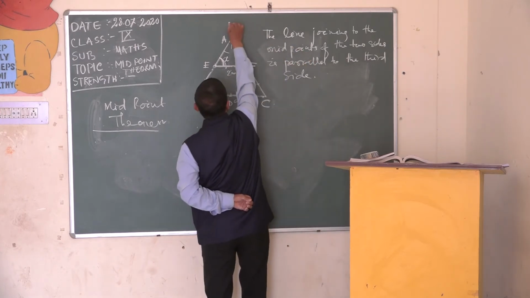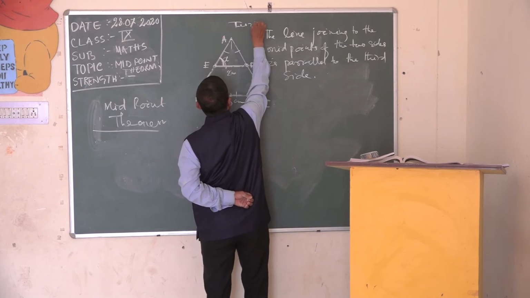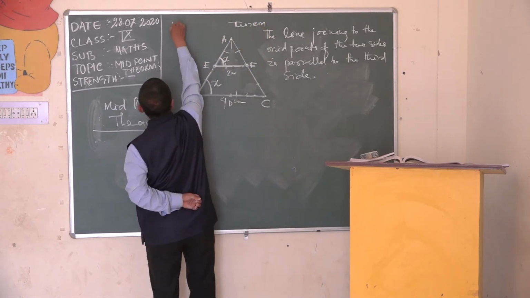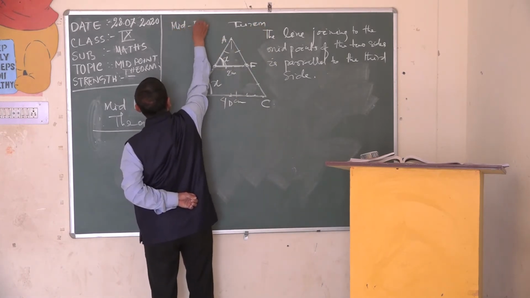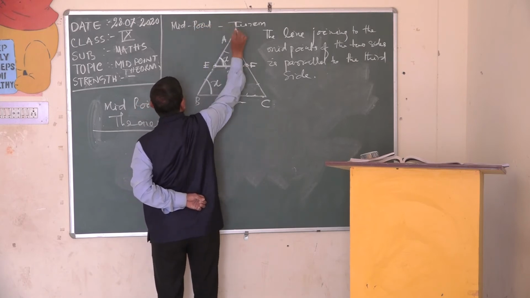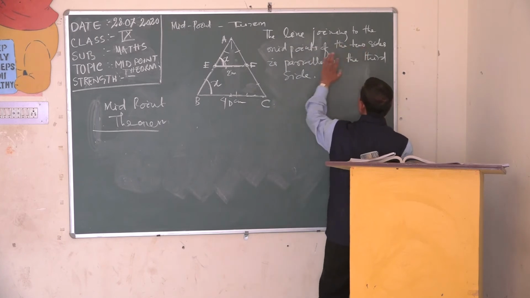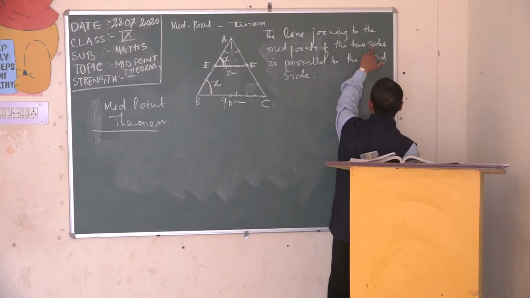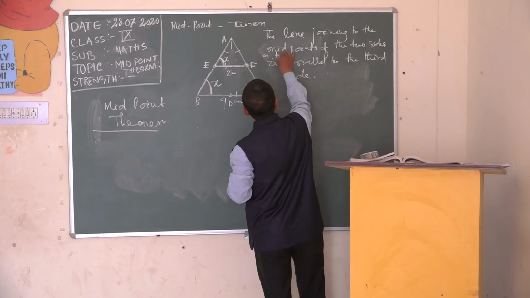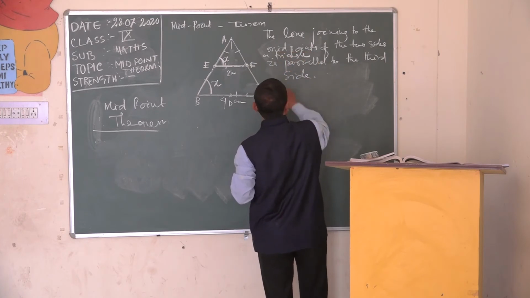This is the theorem. This is the midpoint theorem. Clear all? So we can now get it. The midpoint theorem is: the line joining the midpoints of two sides of a triangle is parallel to the third side.